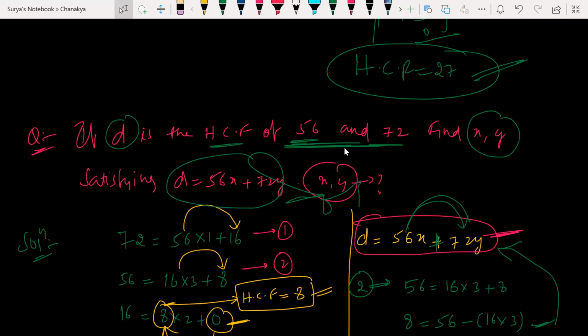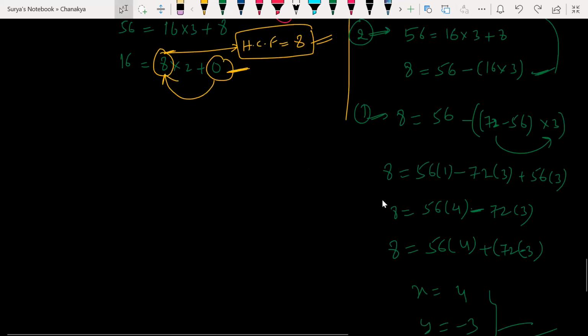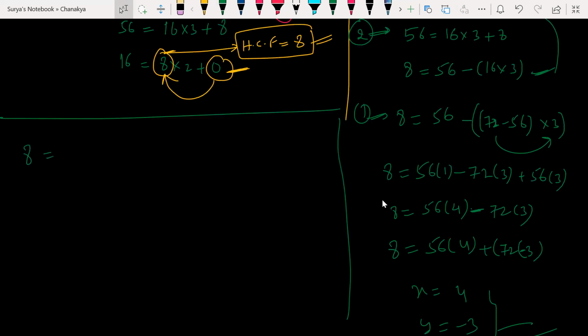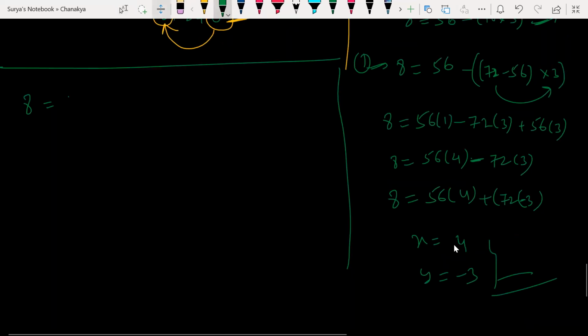Now substitute. What was my equation? Tell me the condition. D is equal to 56x plus 72y. This was the condition. So D value is 8, 56 times x value 4 plus.